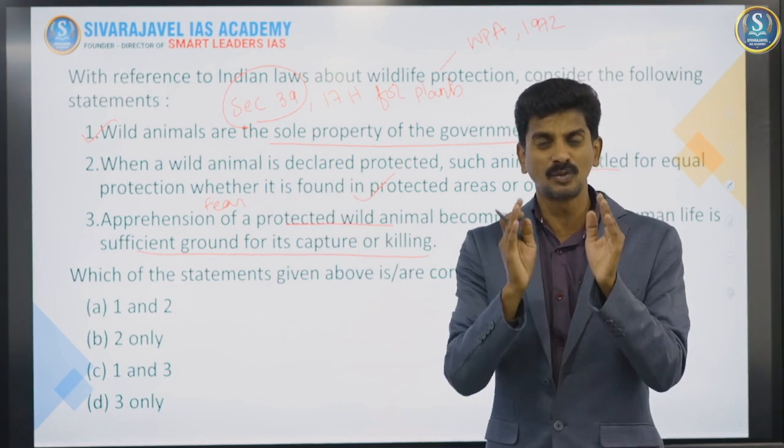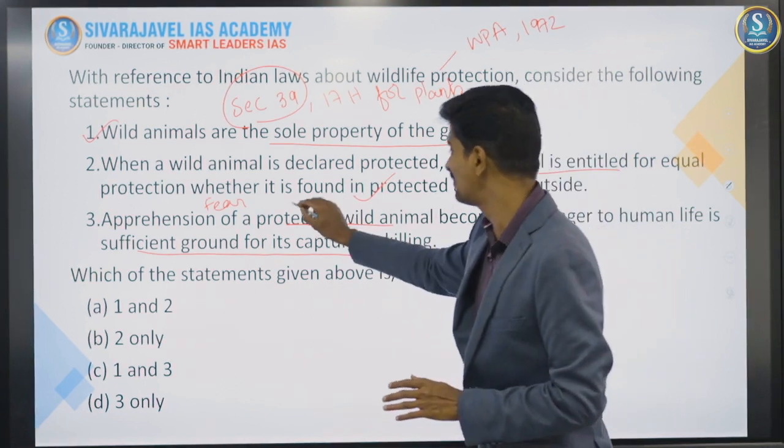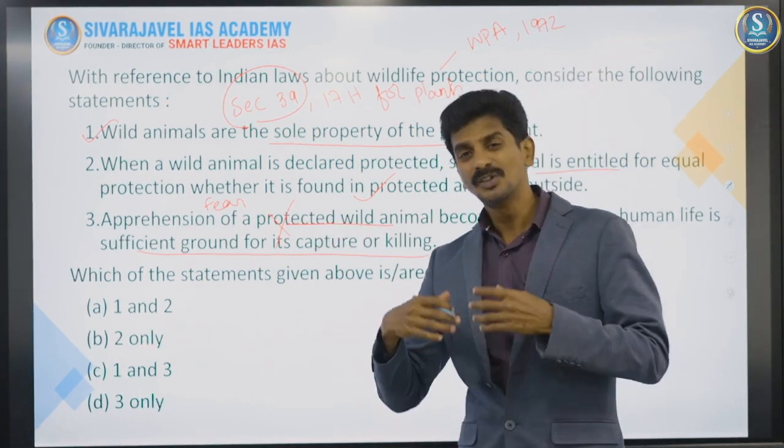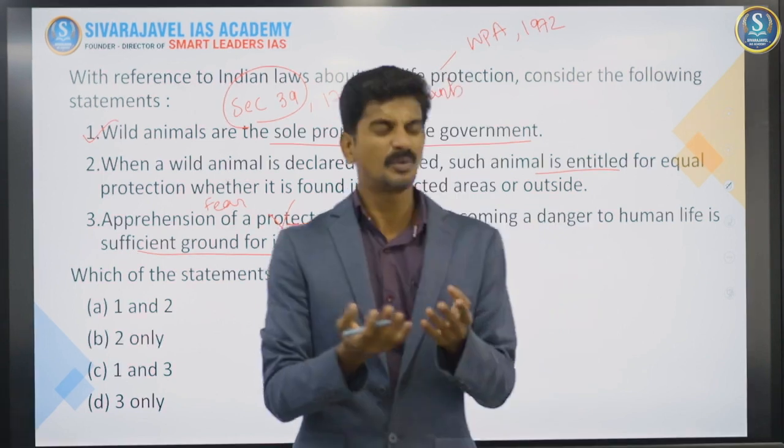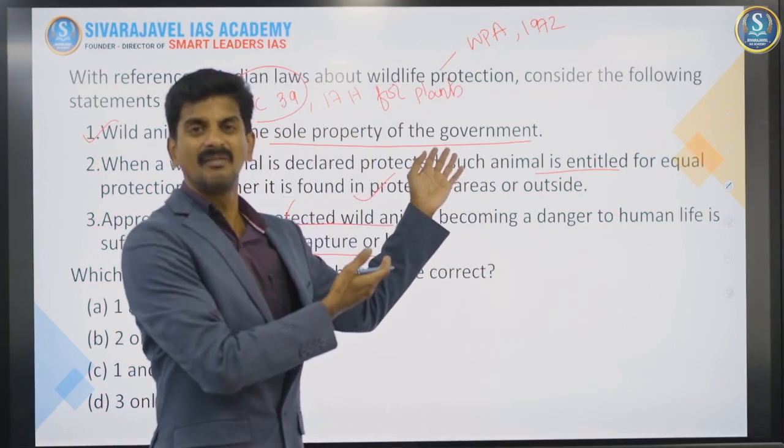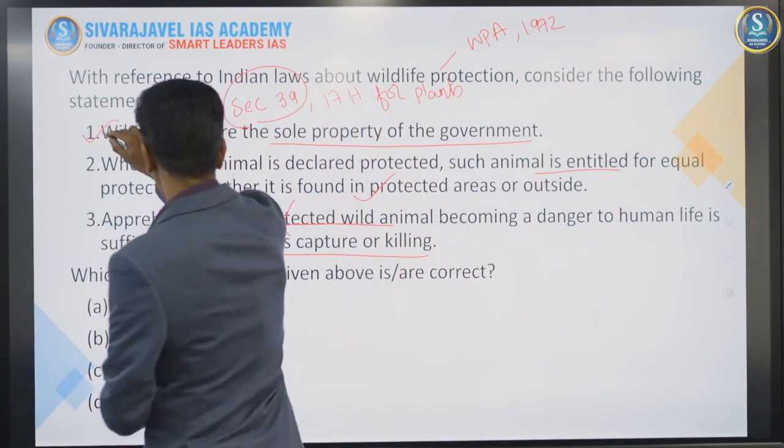There has to be an actual attack; it should have happened. So this statement is wrong. Once again, you should not have read about WPA 1972. Just looking at the meaning that it conveys, you could have easily got it. So the first statement is correct.